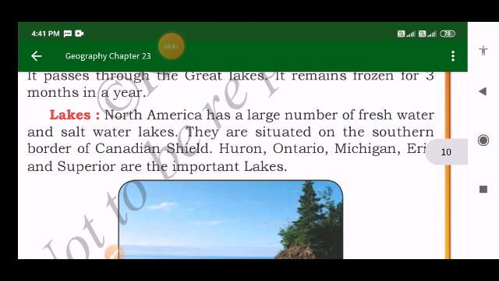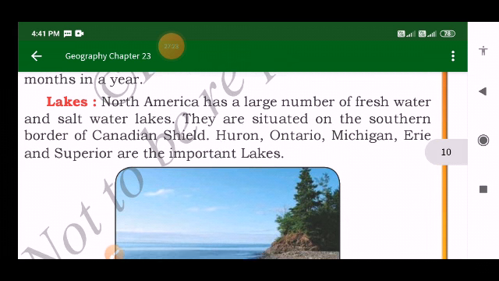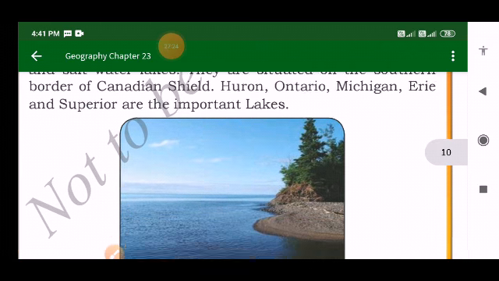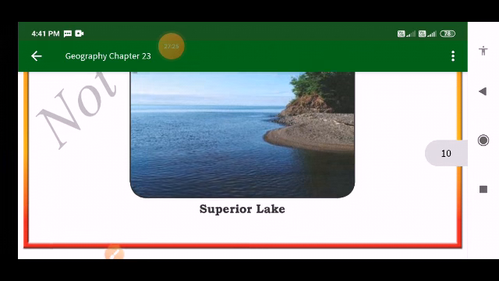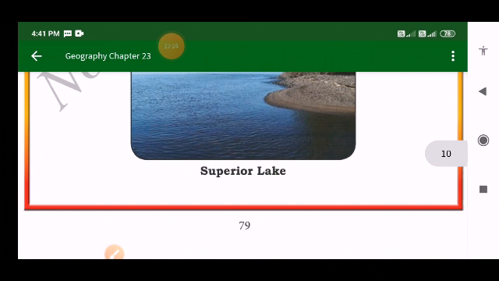Okay, next, coming to the lakes, North America has a number of freshwater and saltwater lakes. It has many freshwater lakes and saltwater lakes. They are situated on the southern borders of the Canadian Shield. Here are some important lakes mentioned: Huron, Ontario, Michigan, Erie and Superior are the important lakes in North America.